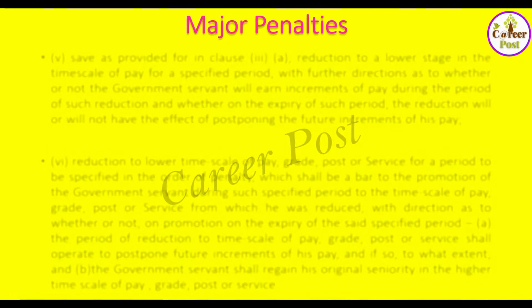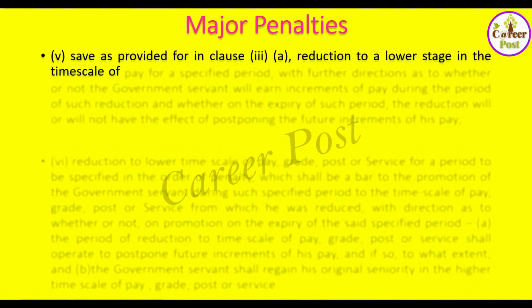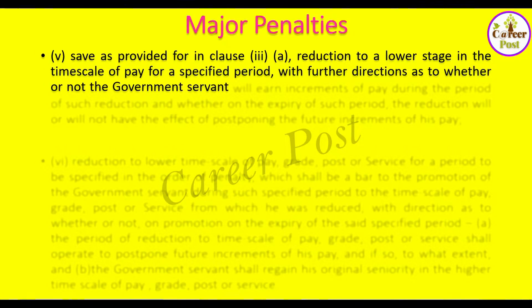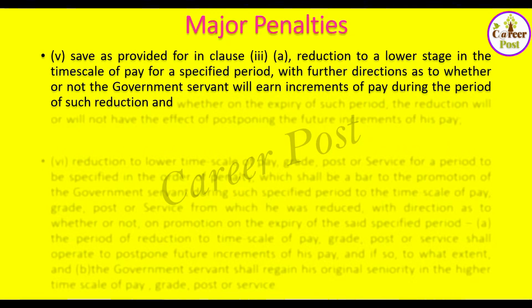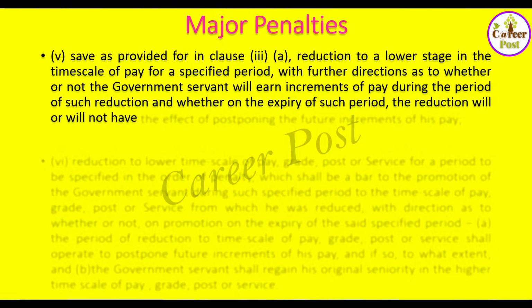Now let us see what are the major penalties. Save as provided for in Clause 3A, reduction to a lower stage in the time scale of pay for a specified period, with further directions as to whether or not the government servant will earn increments of pay during the period of such reduction, and whether on the expiry of such period the reduction will or will not have the effect of postponing the future increments of his pay.